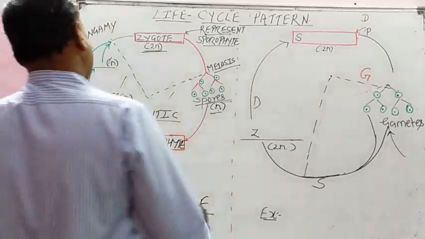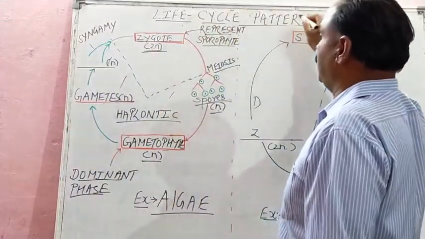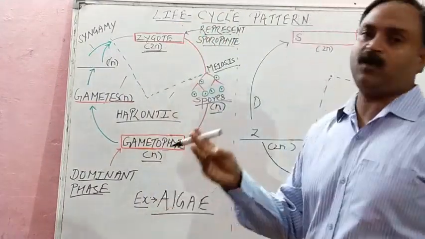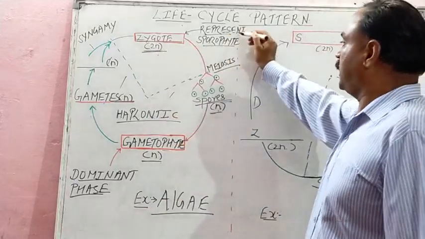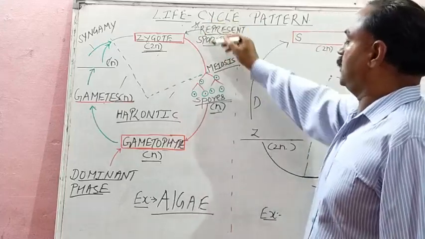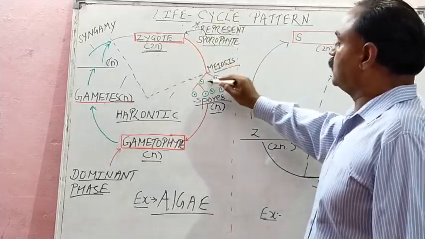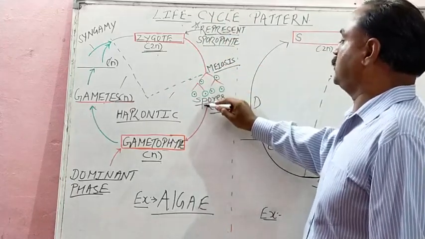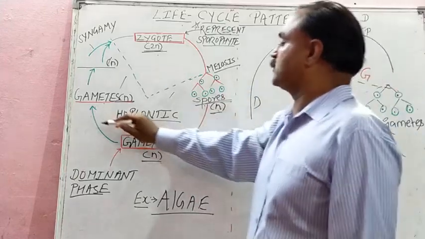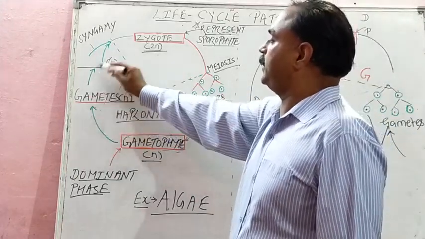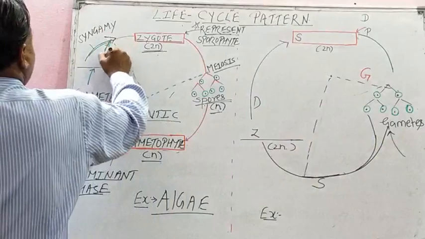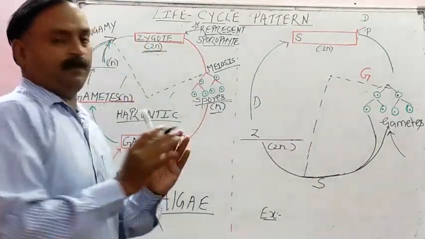Let us recap once. We are studying life cycle pattern. So first we are studying haplontic type. Now in examples like algae, Spirogyra and Volvox, zygote represents sporophyte. This is one keyword. Zygote represents sporophyte. So the zygote divides and goes through meiosis immediately and produces spores that will develop into gametophyte, and the gametophyte will produce gametes, and then this gamete will go through fertilization or syngamy to produce zygote again. It's a very minor life cycle.